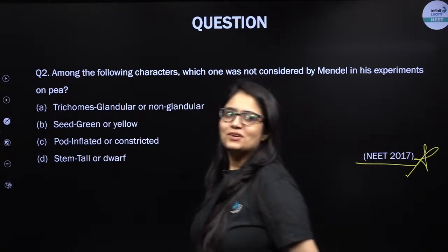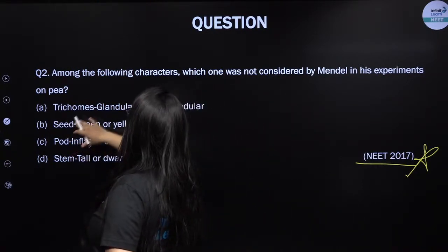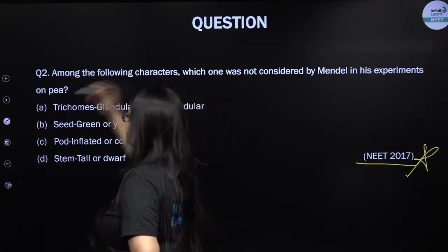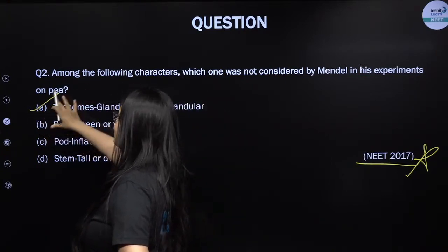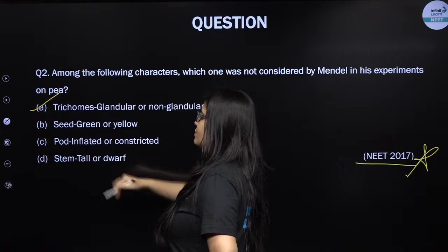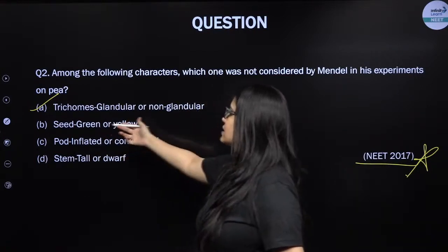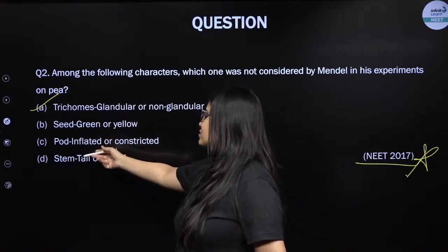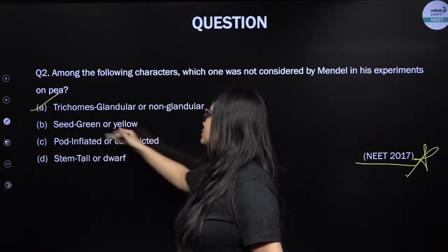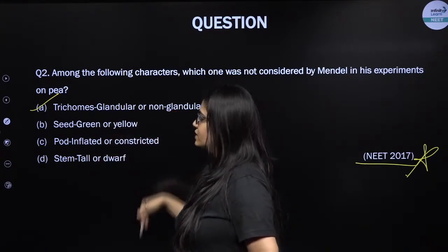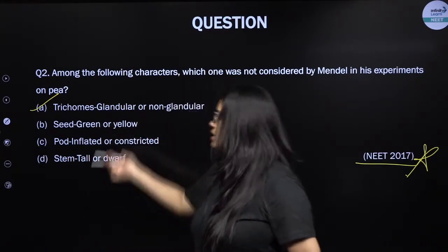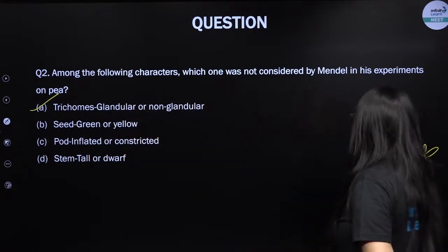Okay, then let me help you out over here. Trichome, glandular or non-glandular, was not at all any character that was chosen by Mendel in his experiment on the pea plant. Seed color, yellow or green, pod shape, inflated or constricted, stem, tall or dwarf. These were the characters chosen, but the first one is not the one.